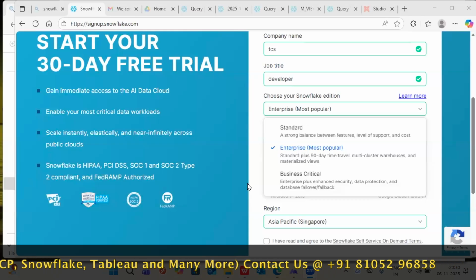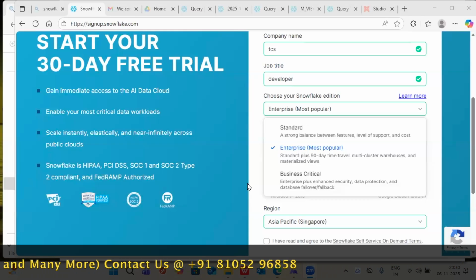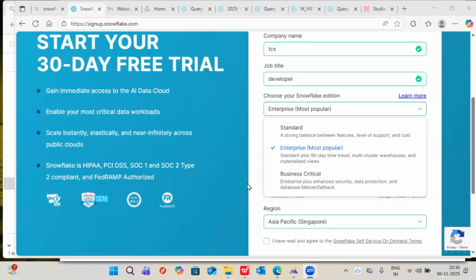Sai Sri, if something is updated tomorrow, 1 year after, 6 months after, some feature is added, do I need to do anything as a developer or admin? Nobody wants to touch anything. Automatically, if something is added, it will automatically reflect in our editions. We need not do any extra work for updates like that.